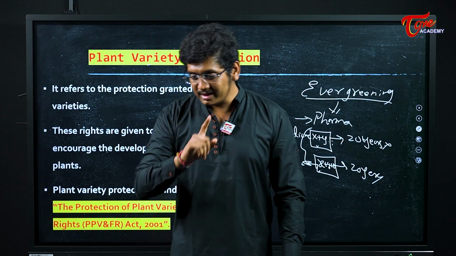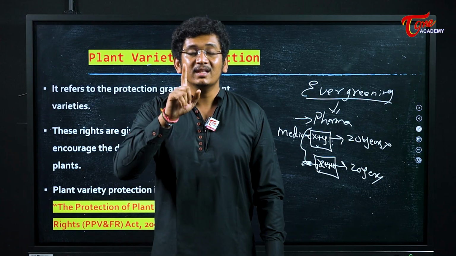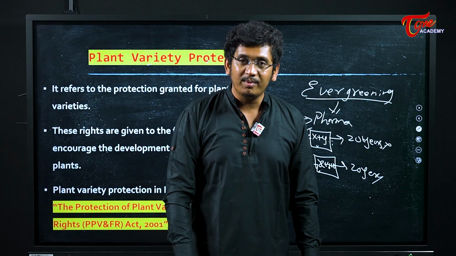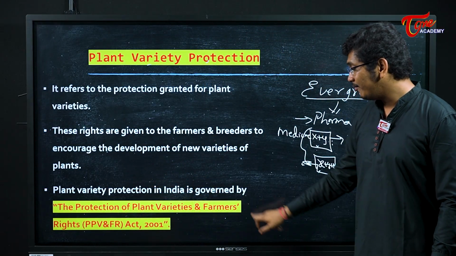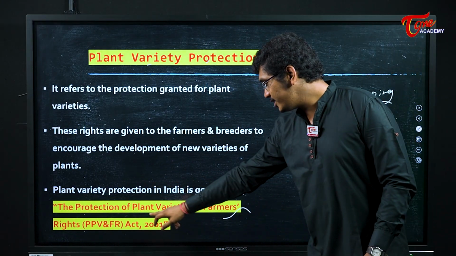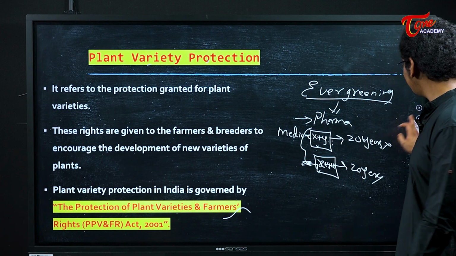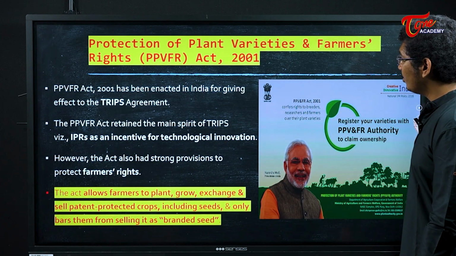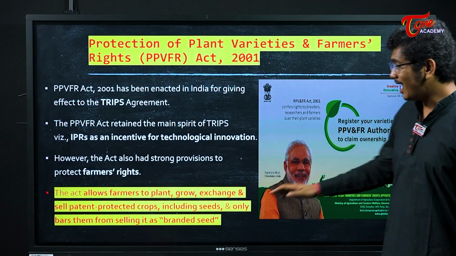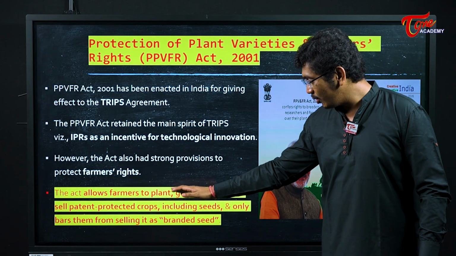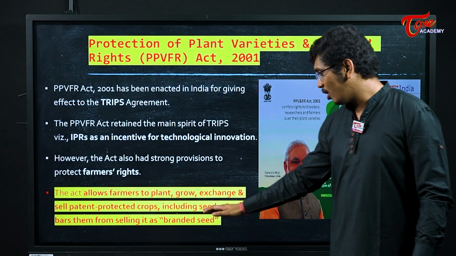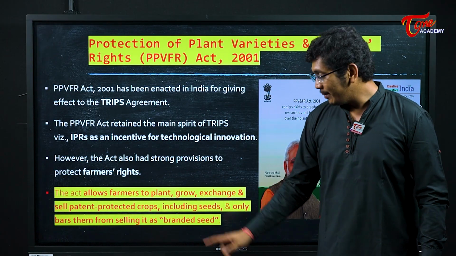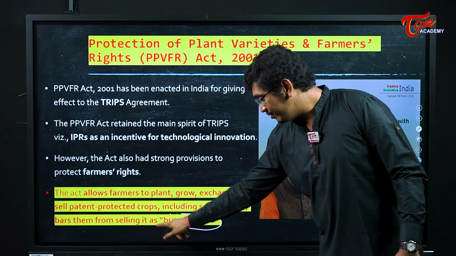But our Supreme Court has said, no, you cannot claim the property on a particular crop or a particular plant in India. So that's the protection we have. We have a law dealing with this, that is the Protection of Plant Varieties and Farmers' Rights Act in India. Okay. See, the act allows farmers to grow any plant and exchange and sell patent protected crops including seeds. But it only bars selling it with the brand name.